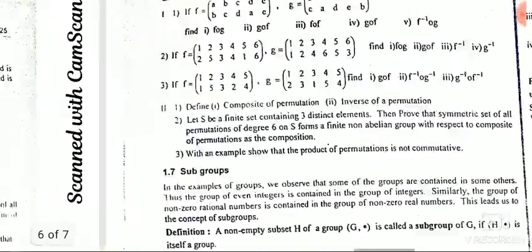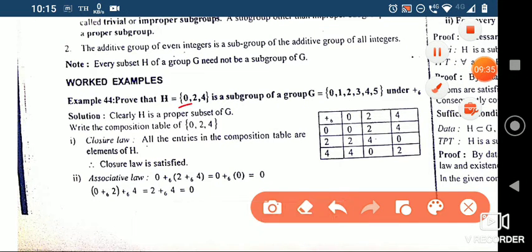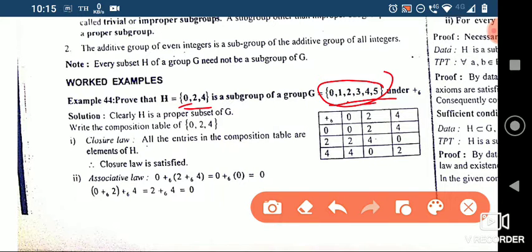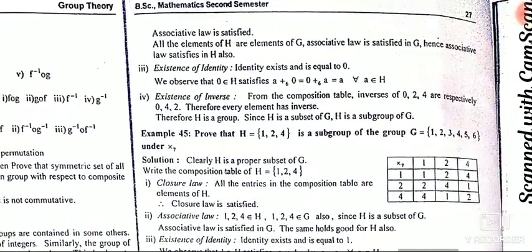Okay. So the easy way is not this. To tell it is a subgroup, we have to first check whether the identity element exists. The identity element of this group G is 0, right? Is 0 present in this subgroup? That is the first condition we have to check. Then we have to check whether the inverse exists. In this group, if 4 is the inverse of 2, do these two together exist here? Then it is a subgroup. No others, all these things are not required.